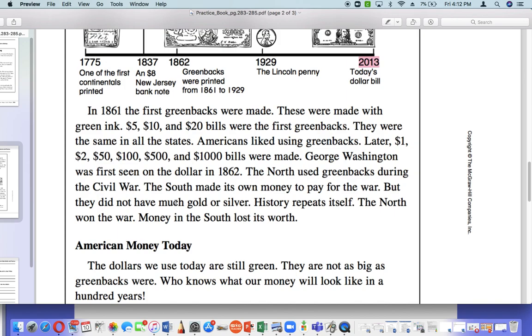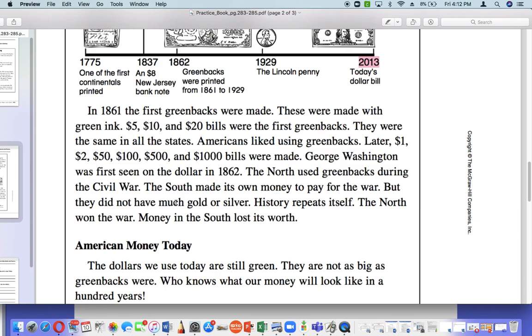In 1861, the first greenbacks were made. These were made with green ink. $5, $10, and $20 bills were the first greenbacks. They were the same in all the states. Americans liked using greenbacks. Later, $1, $2, $50, $100, $500, and $1,000 bills were made.